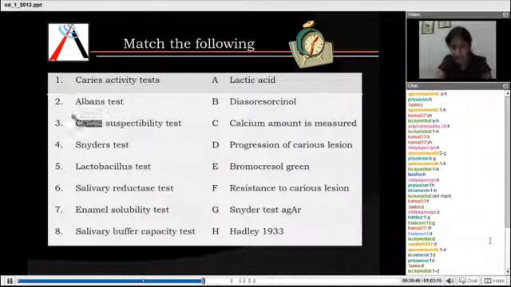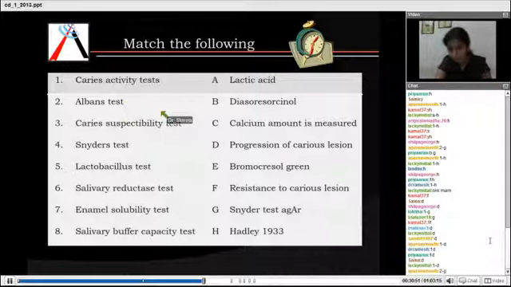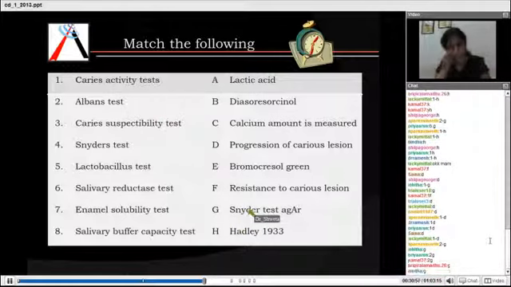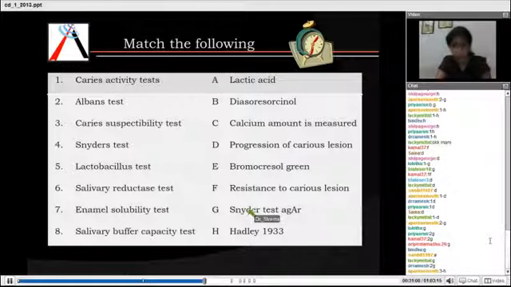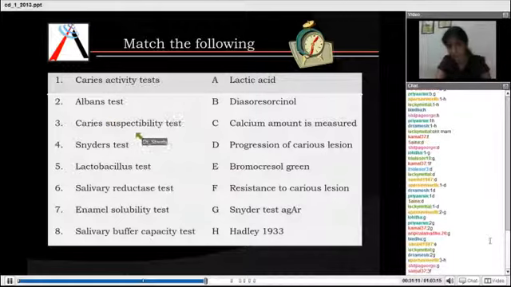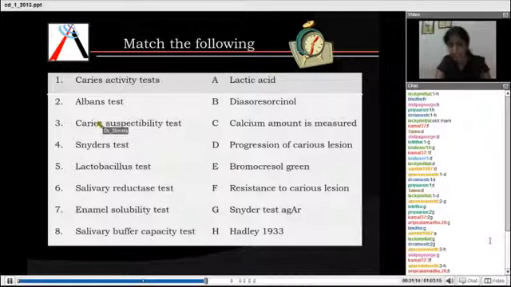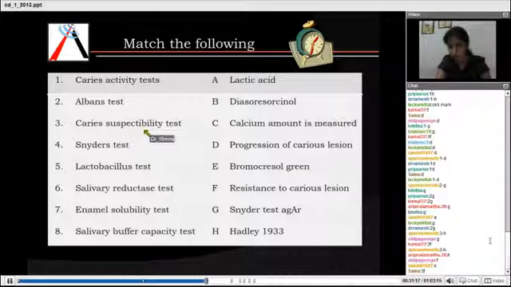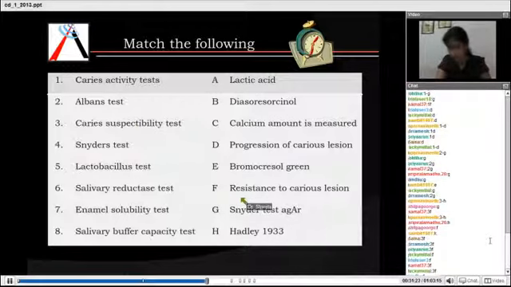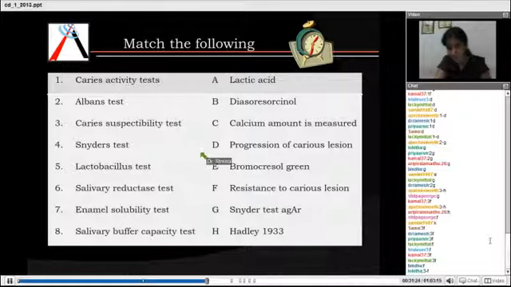Now Albin's test. What material does Albin's test use? Yes, Albin's test uses Snyder test agar. Yes. Kamal, Bindu, all right. Okay, Sambit, it's not E. Albin's test is G. 2 is G. Okay. Caries susceptibility test. Now, don't tell me a test name. What does a caries susceptibility test tell you? The definition of caries susceptibility test. Yes. F. Yes. Kamal, you're right. It's resistance to caries lesion.